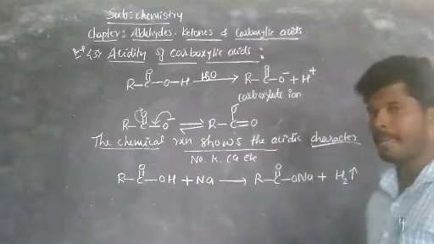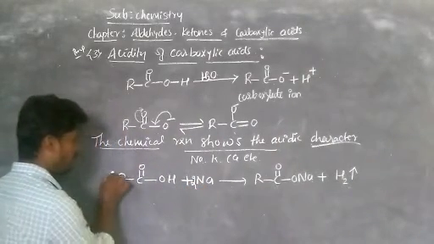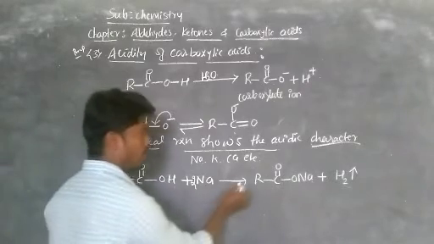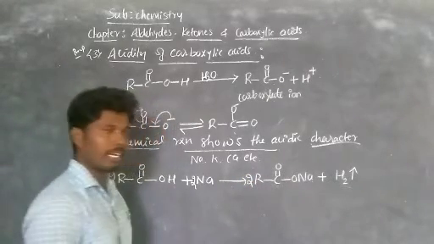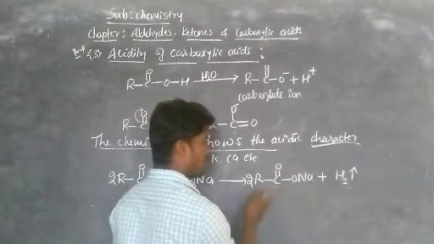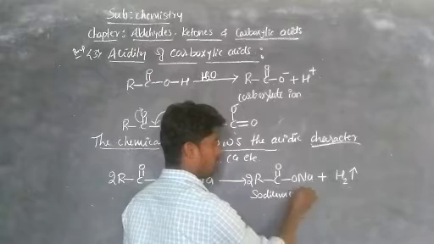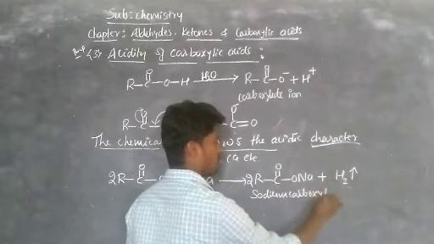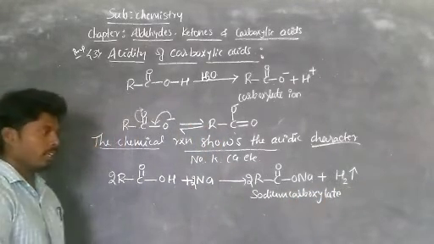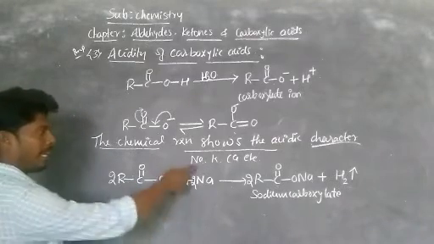Now to balance the chemical reaction, take 2 equivalents of sodium and 2 equivalents of carboxylic acid. We get 2 equivalents of sodium carboxylate and hydrogen gas. This is called sodium carboxylate salt.